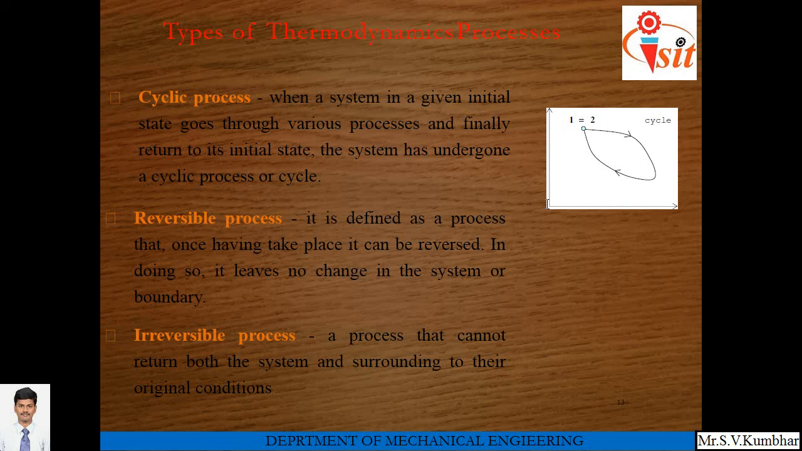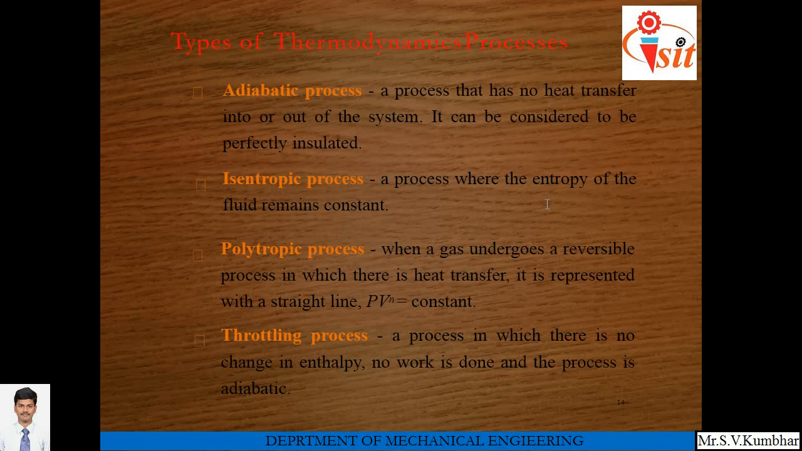Reversible process is defined as a process that, once having taken place, can be reversed, and in doing so it leaves no change in the system or boundary. An irreversible process is a process which cannot return both system and surroundings to their original condition. That is known as an irreversible process.